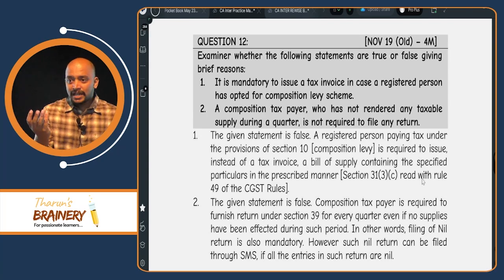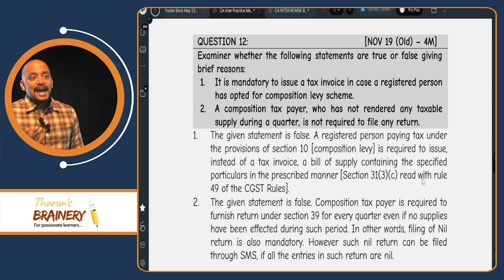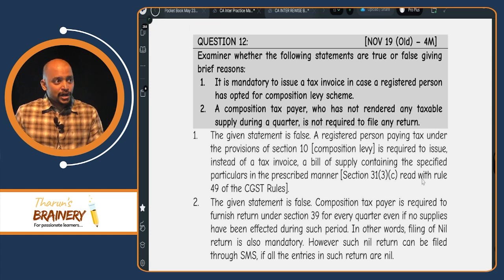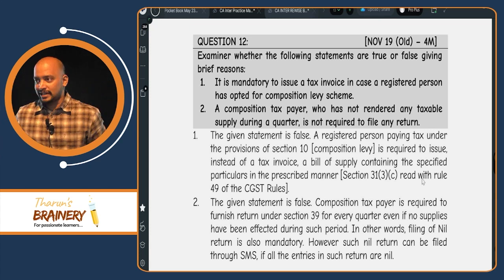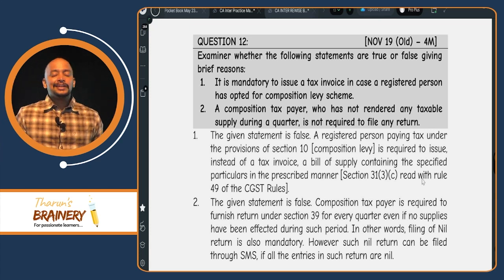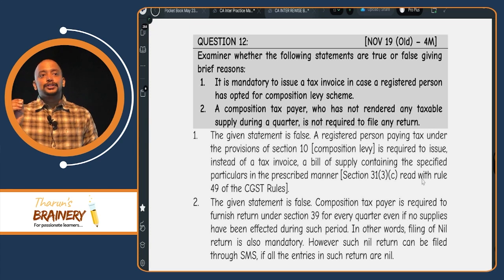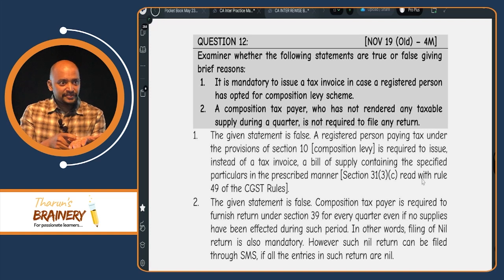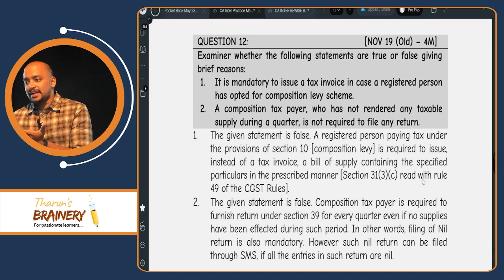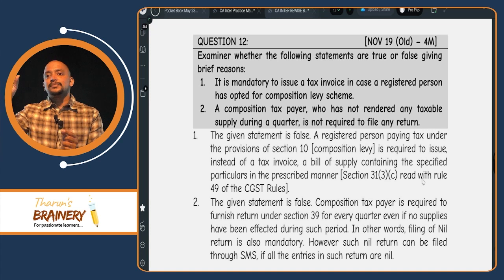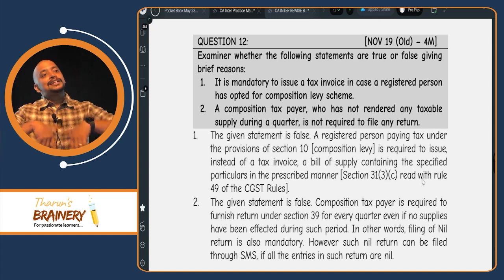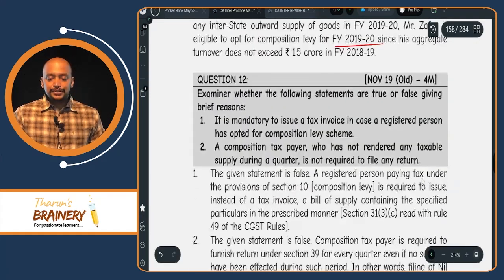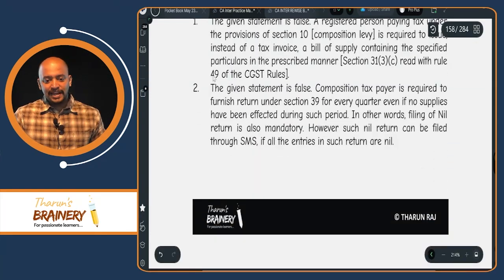So GSTR 1, GSTR 3B and CMP 8. These three returns, if it is nil, nil means what? There are no amounts in that return, but we need to file that return. So that return can be filed even through SMS also. We can type the GSTIN of the person and the period for which they are filing the return, and send an SMS to the number which is provided, so that it is deemed that the return has been filed. Then, so these are the questions on composition scheme.